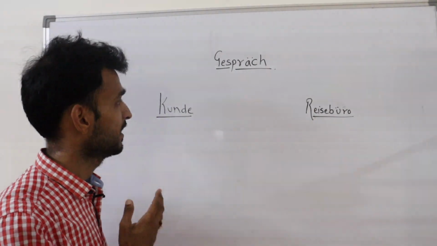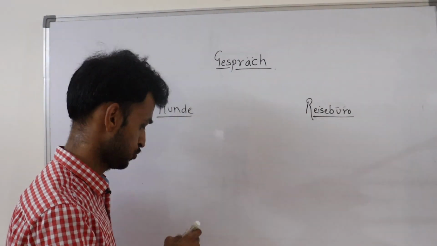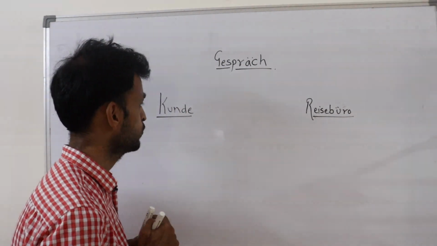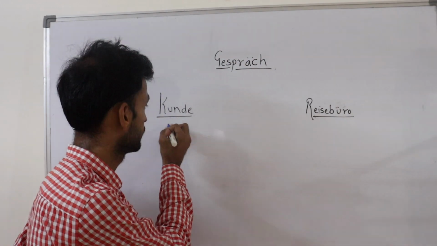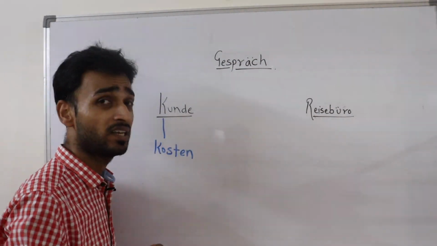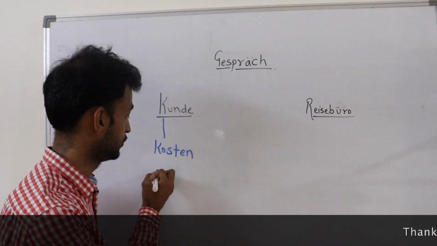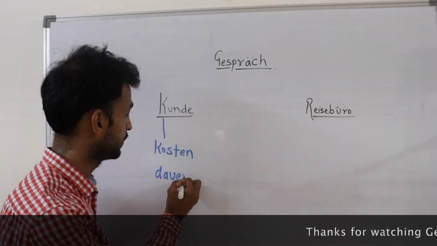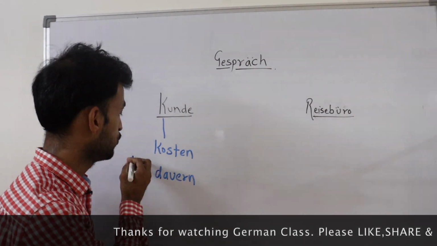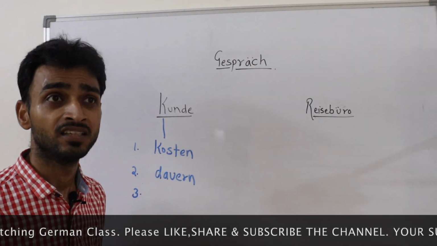So how will we start this conversation and what kind of sentences can you make here? We'll see, as a Kunde, as a customer, what kind of sentences you can ask related to the cost, the price. So Kosten. You can ask about the Kosten. And then what else you can ask about is the duration of the journey: Wie lange dauert die Reise? Dauern, I am writing the verb here. Like wie viel kostet eine Reise? Wie lange dauert die Reise nach Paris?